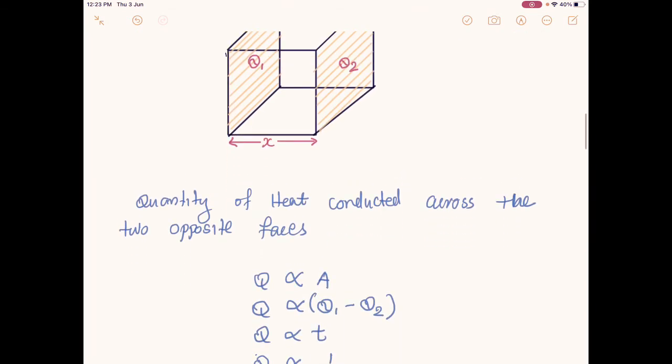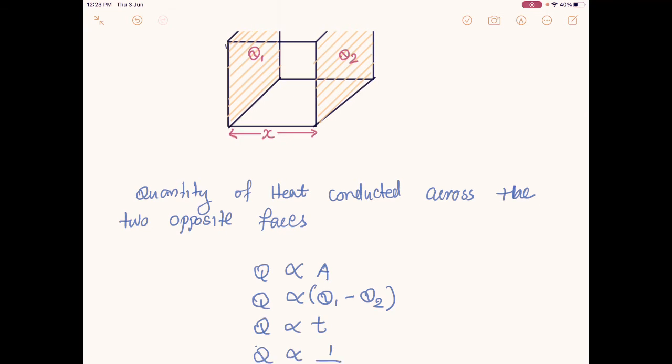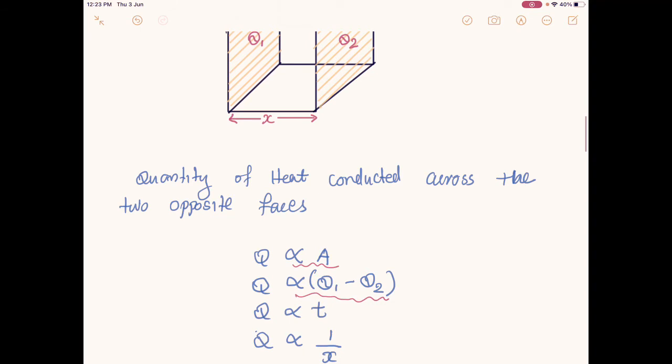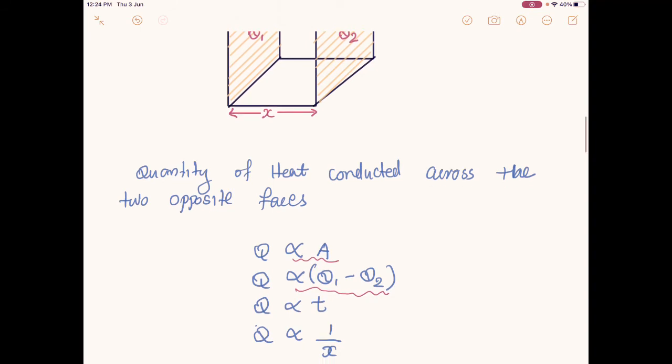So Q, the amount of heat transferring from one face to another, is proportional to the area of the face, the first point. The amount of heat transferring across this face is proportional to the temperature difference, so it's proportional to theta 1 minus theta 2. The first point is proportional to area of the face, the second point is proportional to theta 1 minus theta 2, and this amount of heat transferring is proportional to how much time you are transferring heat. So this is directly proportional to the time taken.